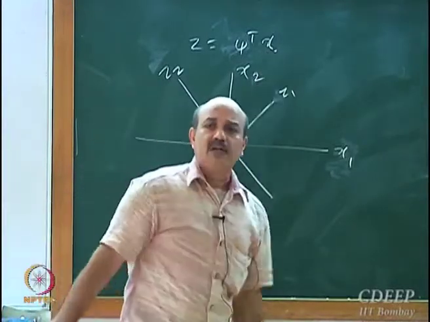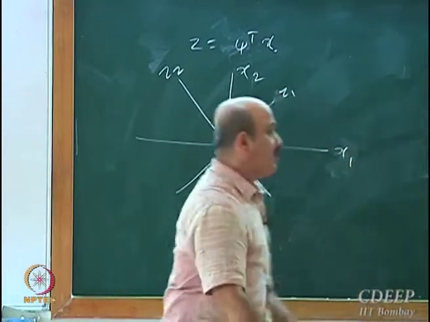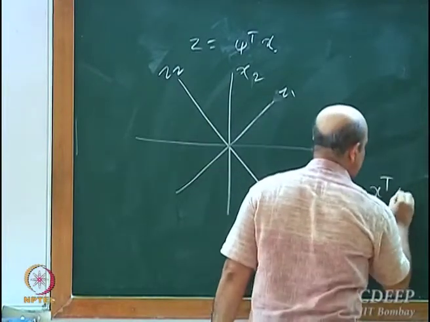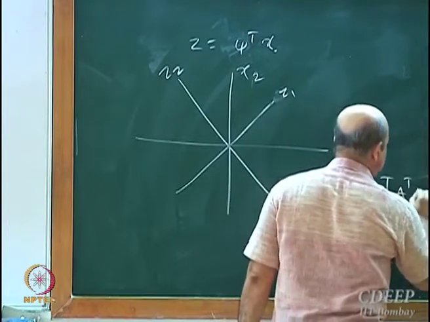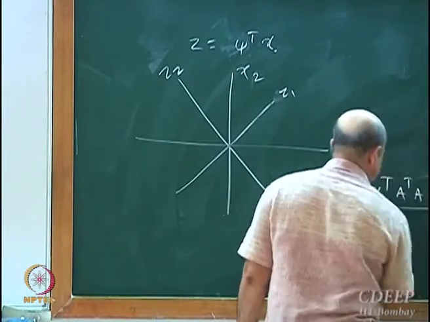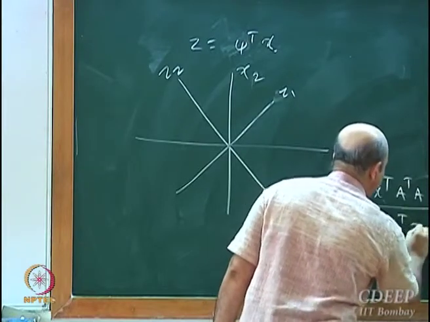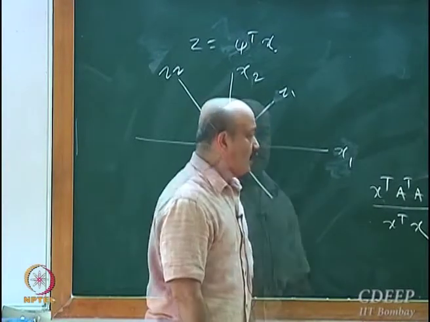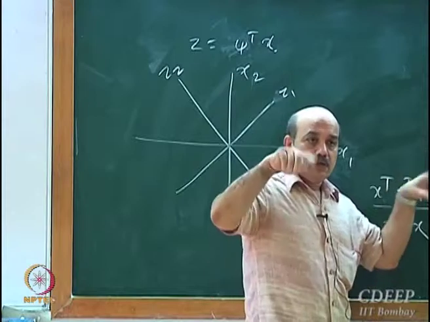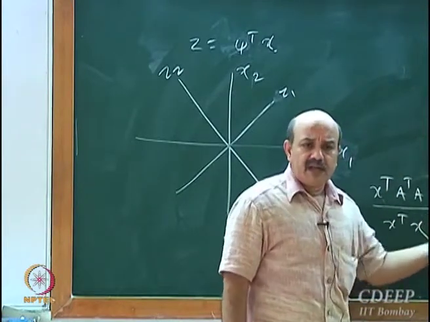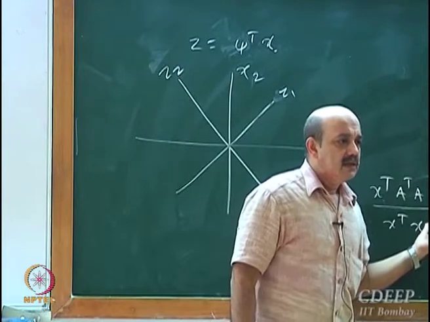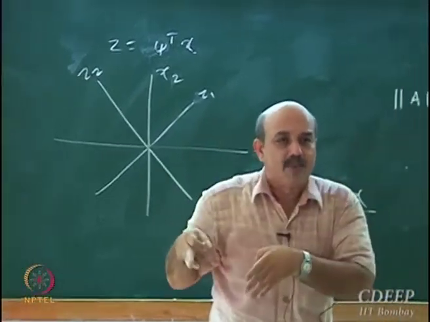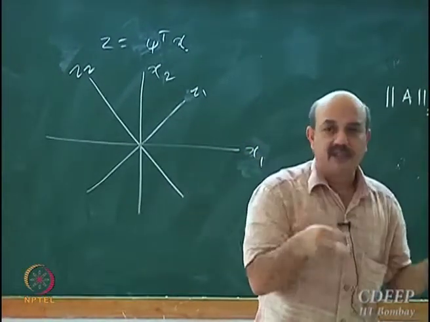And what happens in the rotated coordinate axes? If you draw x transpose A transpose A x inside a region where norm x is less than 1, we also had another interpretation of norm, max of A x cap, where x cap is restricted to the unit circle.